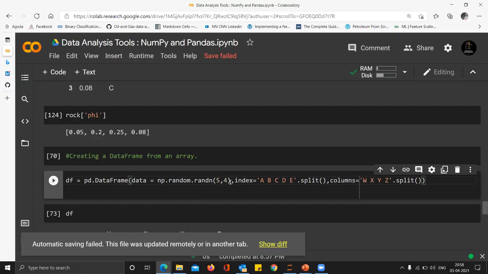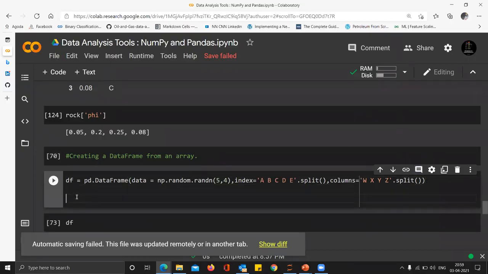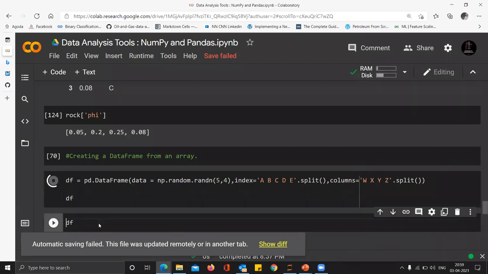Now, other than data, we need two more things. We need the index labels and we need the column headers, right? So this is the index, okay? You can see A, B, C, D, E, because we have 5 rows, right? So we need 5 indices. And because we have 4 columns, we need W, X, Y, Z, okay? And this is nothing but a way to split a string based on the space command, right? It's more by practice, but you can look up. I'm putting in various advanced examples in front of you just so that you run it 2-3 times and you know it as well. So you can see I have taken random numbers and I've created a data set of my own. Okay.